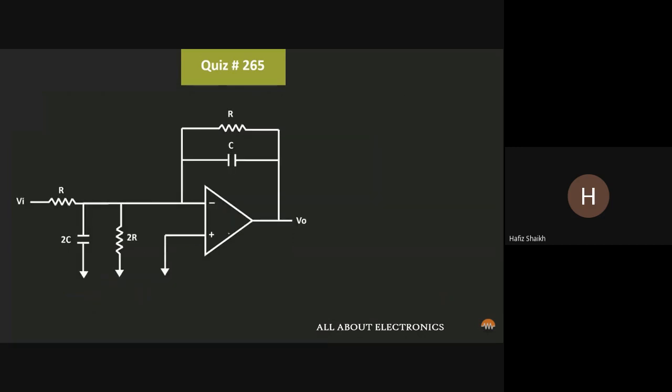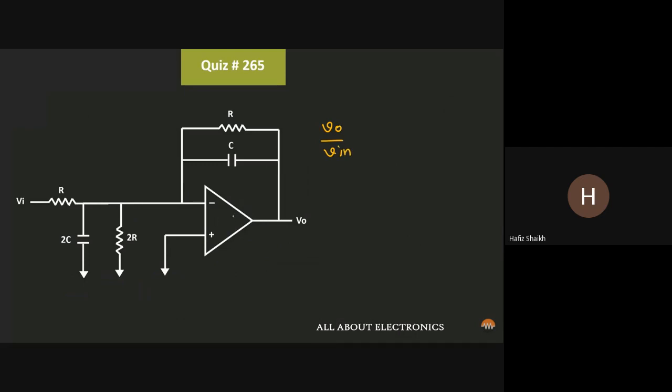Now if you look at the circuit, then it is a low pass filter. But whenever you are in doubt, the best thing to do is to find the transfer function of the circuit. So let us find out the transfer function of the given circuit. Or in other words, let us find out the ratio of V out and V in.